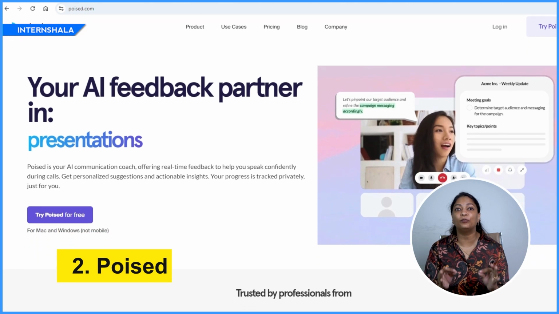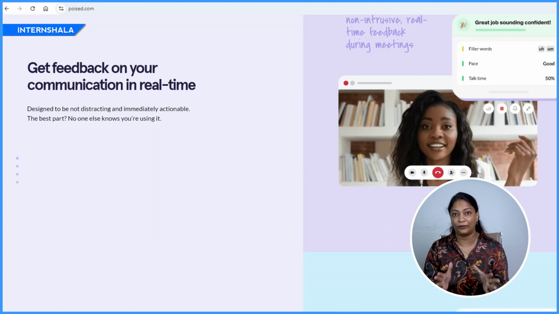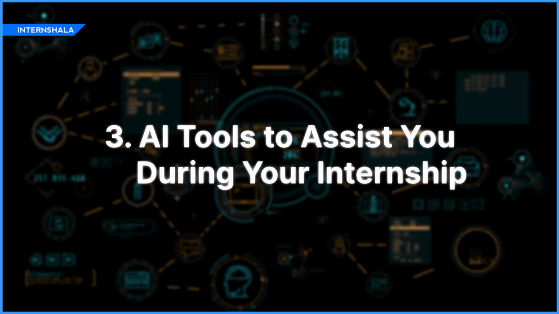So once you are able to find an internship opportunity you are interested in, you need to apply and start preparing for the interview. And to crack your interview, here are two skills you must have. First, a good communication skills, and second, knowledge about your field. Domain knowledge to degree or courses से आ ही जाएगी, but how will you gain communication skills? For that, you can use Poised, an AI communication coach. It will give you real-time feedback, which will help you speak confidently in your interview.